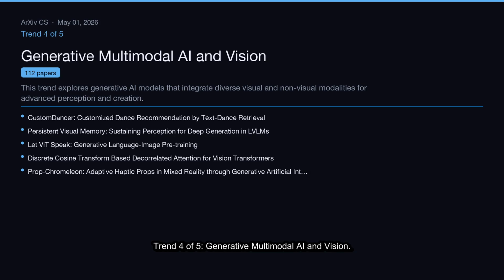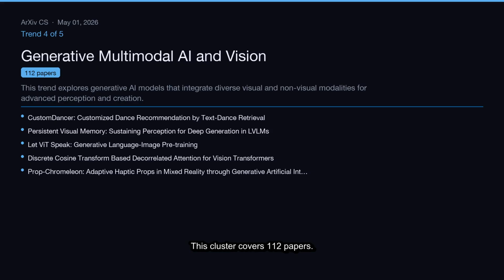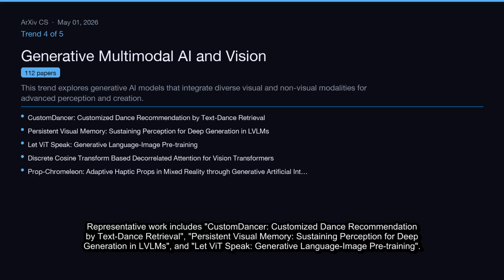Trend 4 of 5, Generative Multimodal AI and Vision. This trend explores generative AI models that integrate diverse visual and non-visual modalities for advanced perception and creation. This cluster covers 112 papers. Representative work includes Custom Dancer, customized dance recommendation by text dance retrieval, persistent visual memory, sustaining perception for deep generation in LVLMs, and Let ViTs Speak, generative language image pre-training.